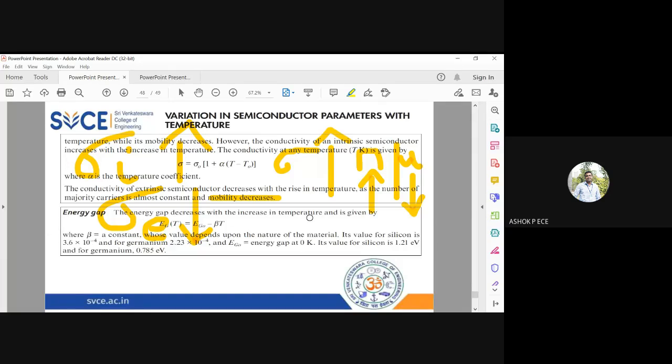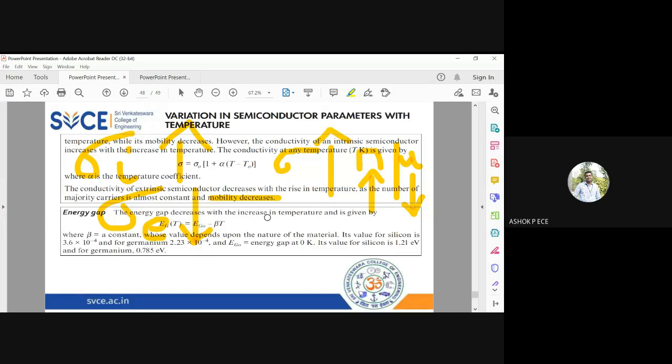And last one, energy band gap. As you know, when the temperature is going to increase, more energy is supplied to the electrons and holes, so they will easily capture the energy and they will cross from valence band to conduction band very easily. And if the energy band gap is reducing, this crossing of electrons and holes will become even easier. So when the temperature is going to increase, energy band gap is going to decrease.